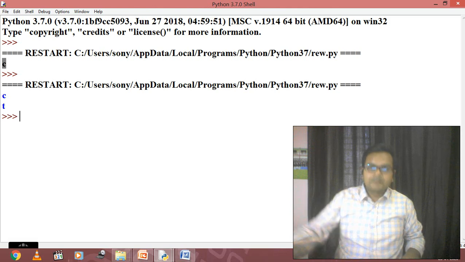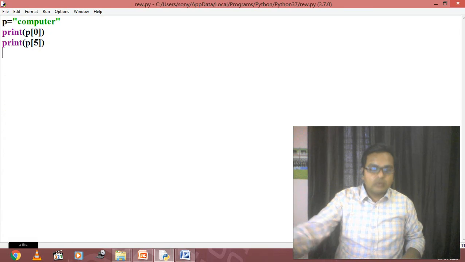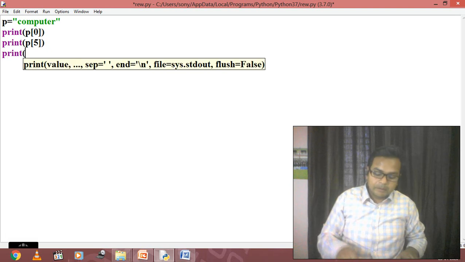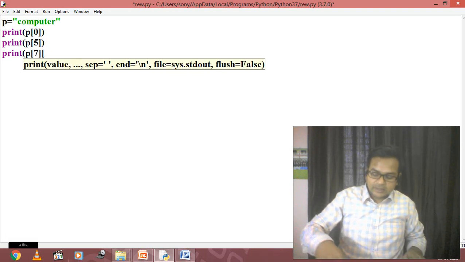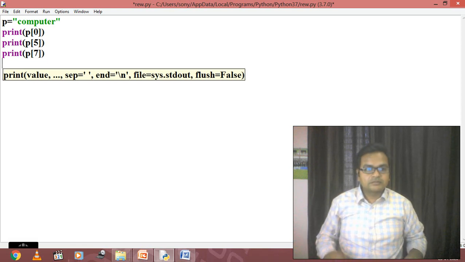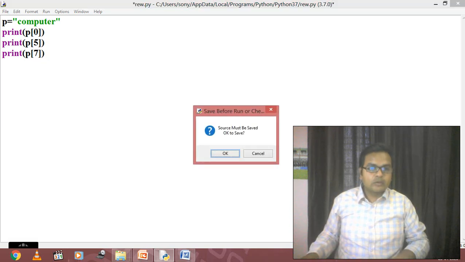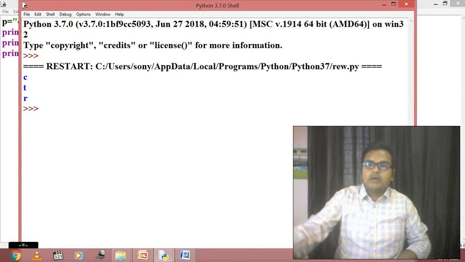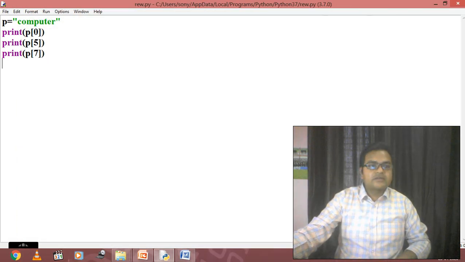Same as if I am going to print p of 7. So I think it is going to display the last value of the particular string variable. So this is defining something like that. Clear? So I'm going to run my program and in this way it will work, CTR. Clear? So that actually is the way to define the string.